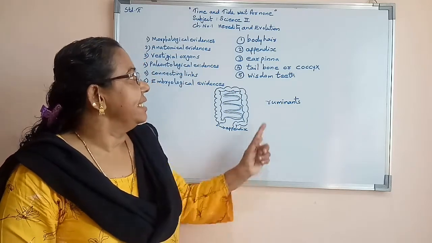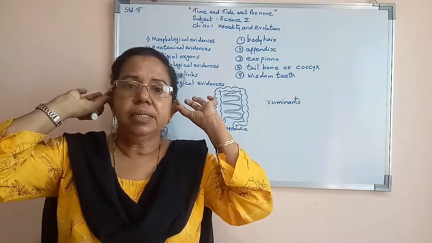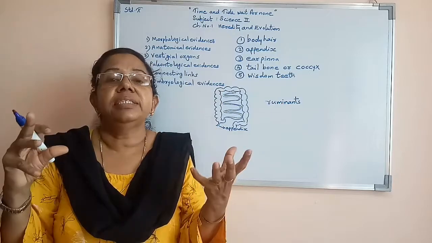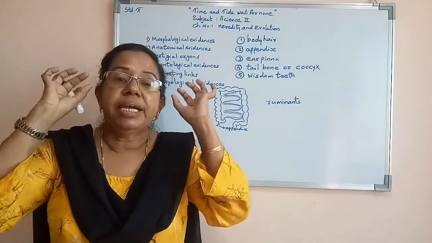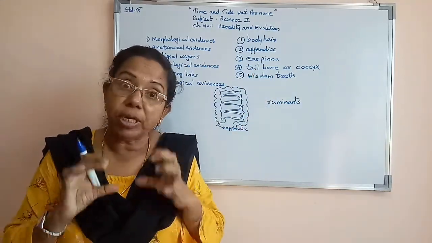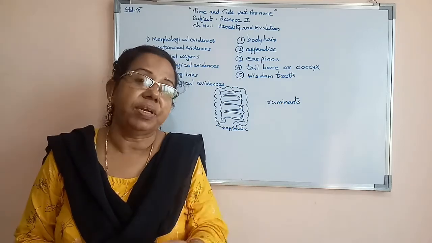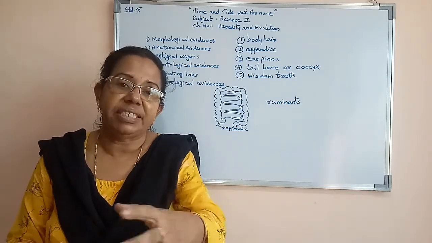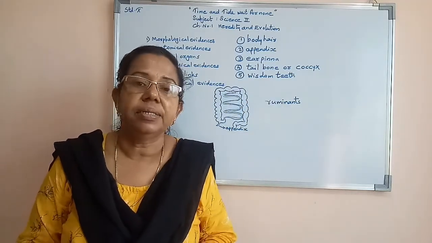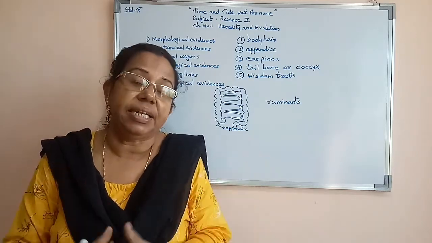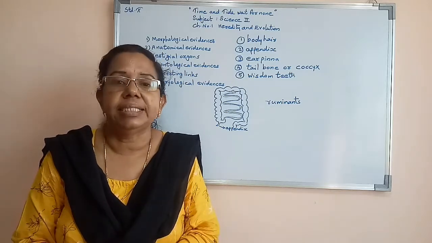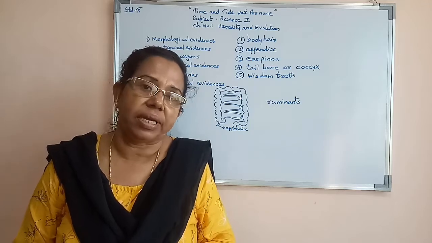Third is the ear pinna. In our body the ear pinna is immovable. It cannot move. It has no special function in our body, but in other organisms the ear pinna has a big role. Now in human beings, the tailbone is present, but it has no special function, so it acts like a vestigial organ. Now wisdom teeth, we have 4 wisdom teeth. They develop after 18 years of age, but they have no chewing function. So again it is an example of a vestigial organ in our body.